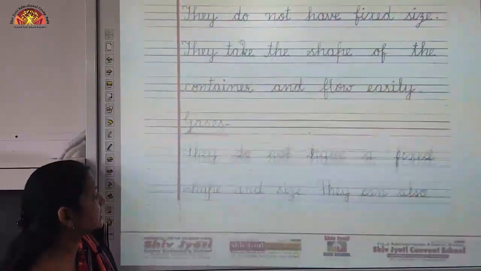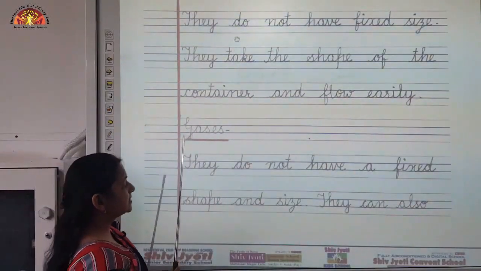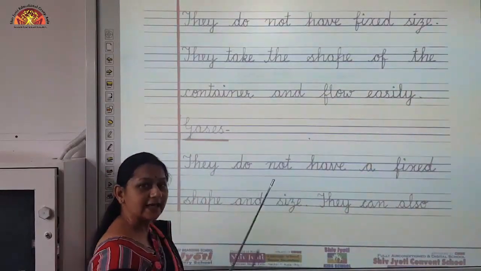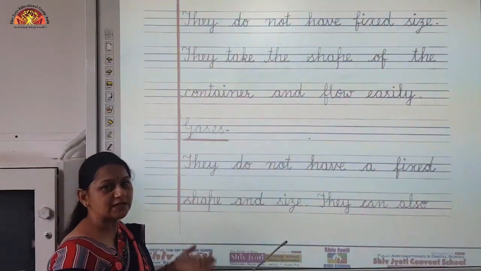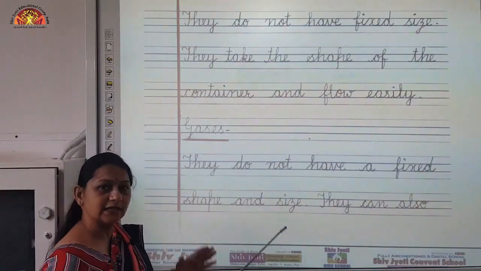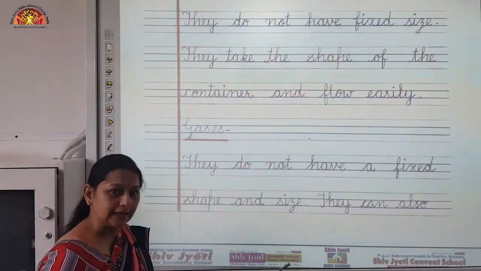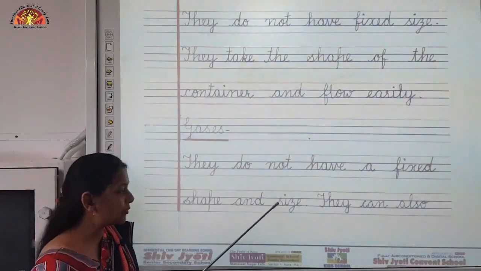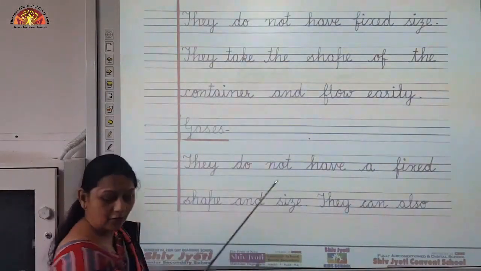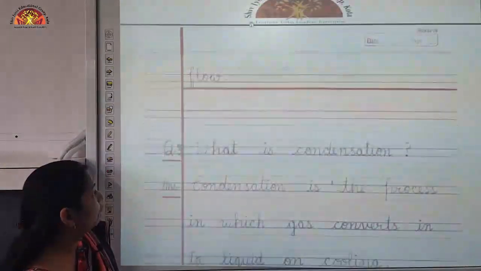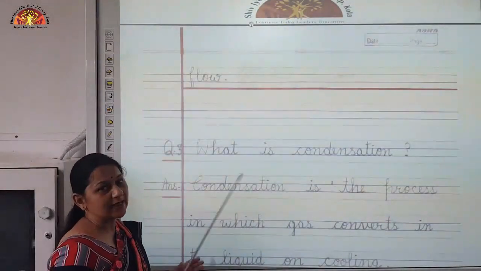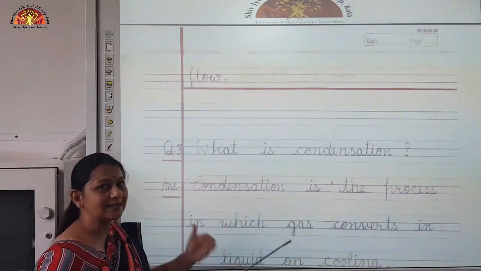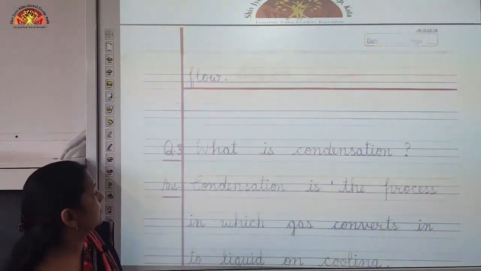Now, what about gases? Gases do not have a fixed shape and size. In gases, neither the shape is fixed nor the size is fixed. They take the shape of the container and they take up the entire space in which they spread. So, they can also flow like liquids, gases can also flow. So, these are the differences between solids, liquids and gases.